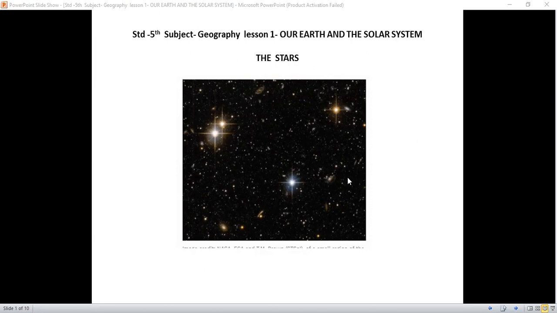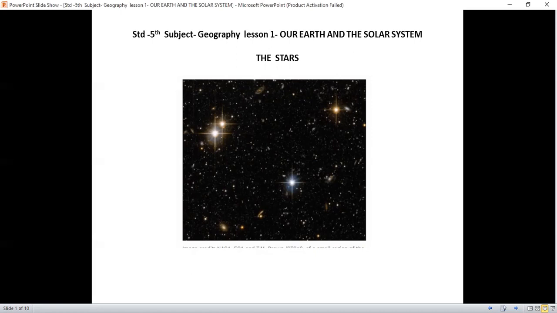So these are the stars which shine at night, and some are prominent, some are very tiny, and some are faint, and some do not twinkle at all. So these are the heavenly bodies, that is the stars.